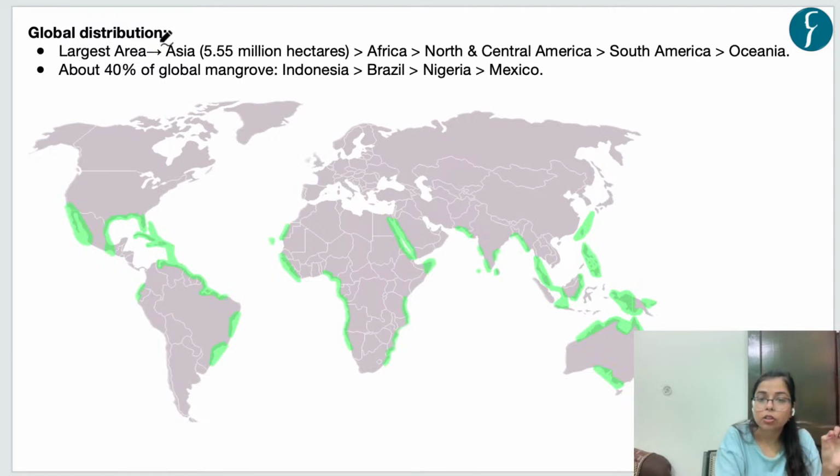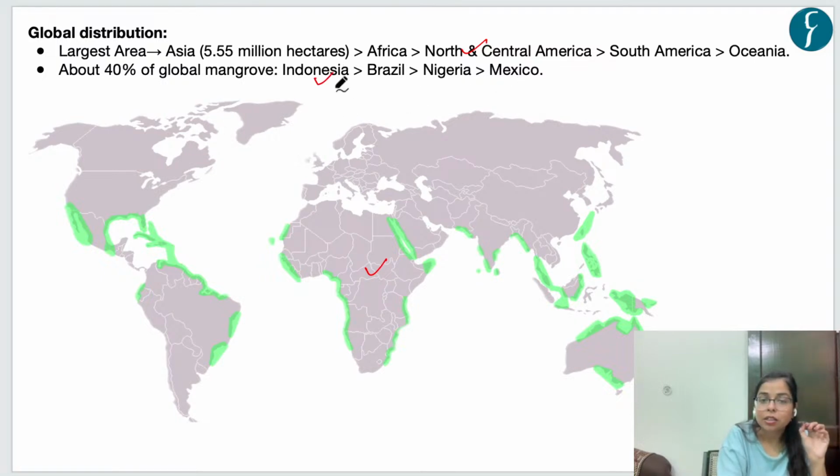Now these mangroves are found in the coastal areas, and this green colored area is the region where these mangroves are prevalent. If we talk about the global distribution, the largest area under mangrove plantations is in Asia. Asia is followed by Africa and then Northern and Central America. Okay, and about 40% of the global mangrove plantation is in only these four countries.